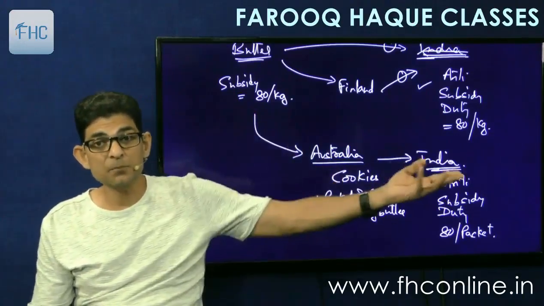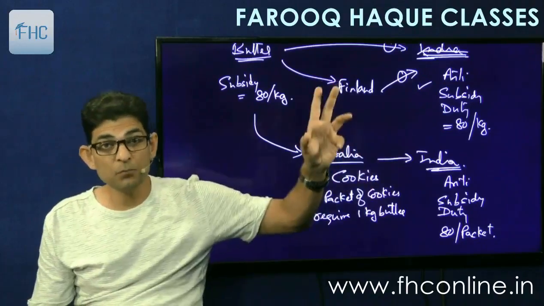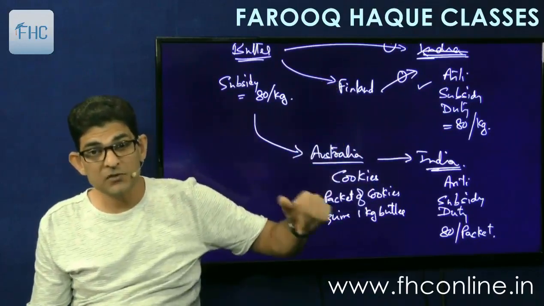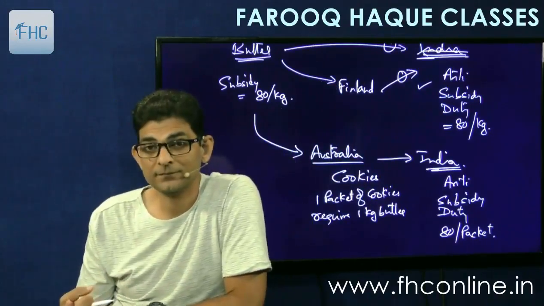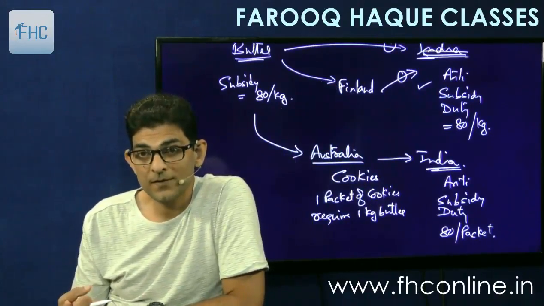So if one packet is imported, we'll assume that 1 kg butter is imported. So on that we will charge the duty. Understood? Simple.